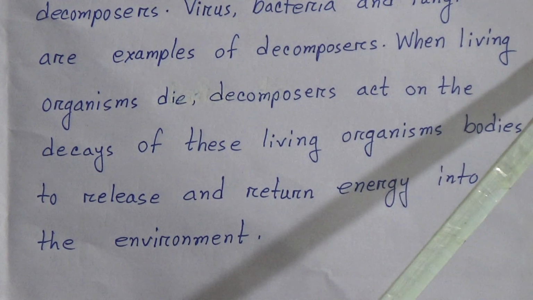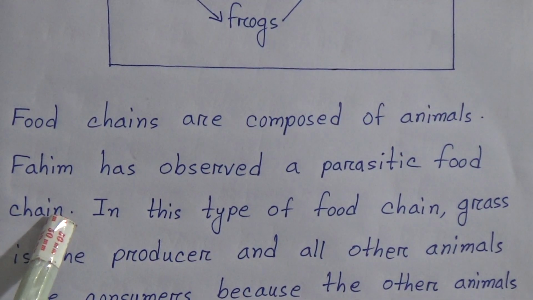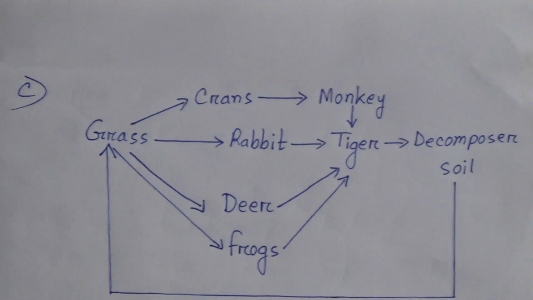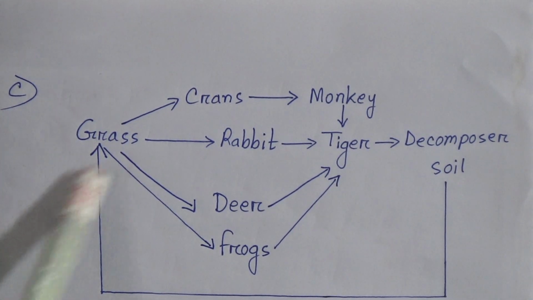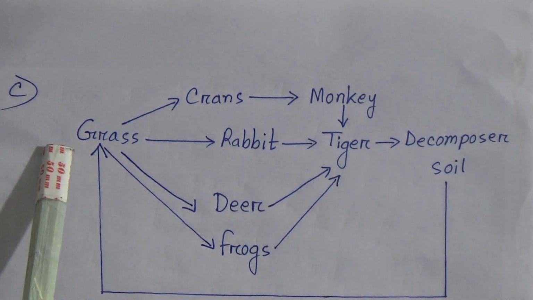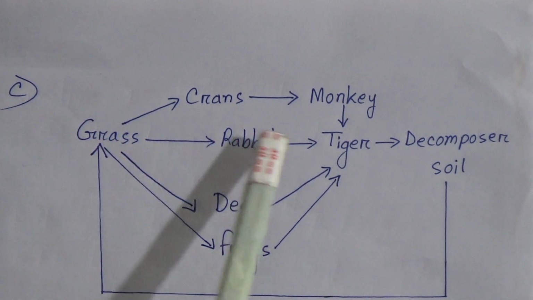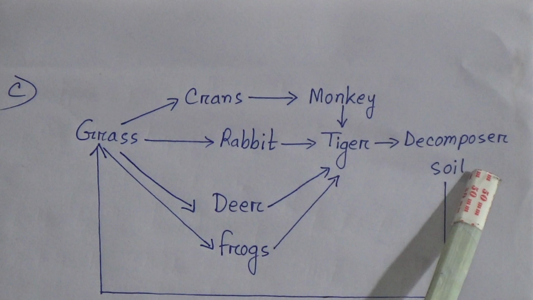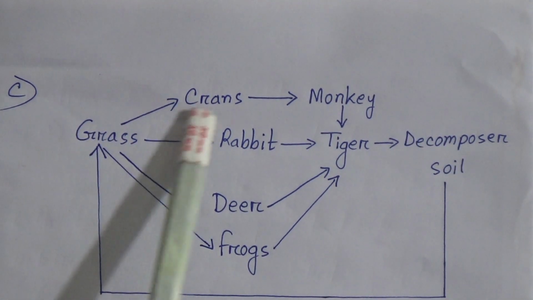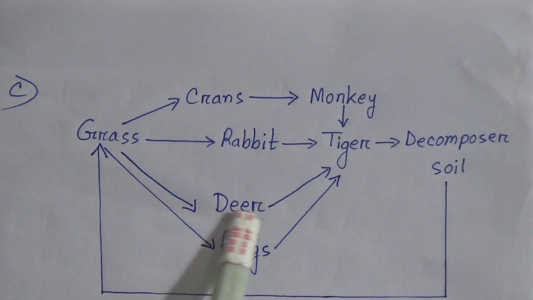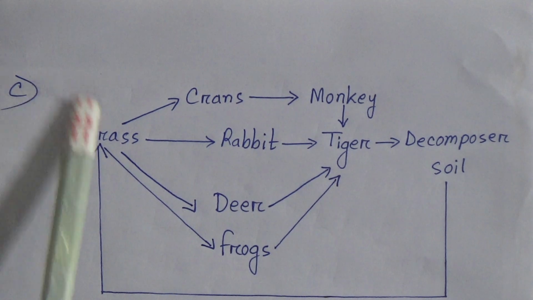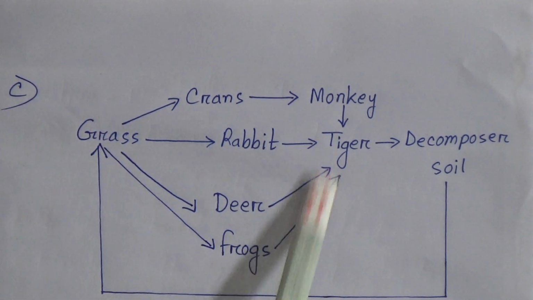Now C. The question was, make a food chain with the above mentioned animals that Fahim witnessed and explain. The answer is, for this you have to write down the food chain. Here is the grass, rabbit, tiger, decomposers. Here is cranes and monkey and tiger. Grass, deer, tiger, and frog, grass, like this.